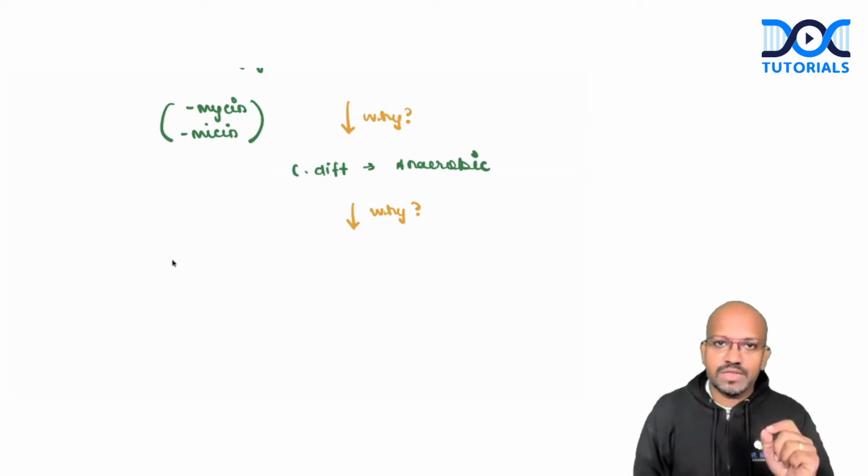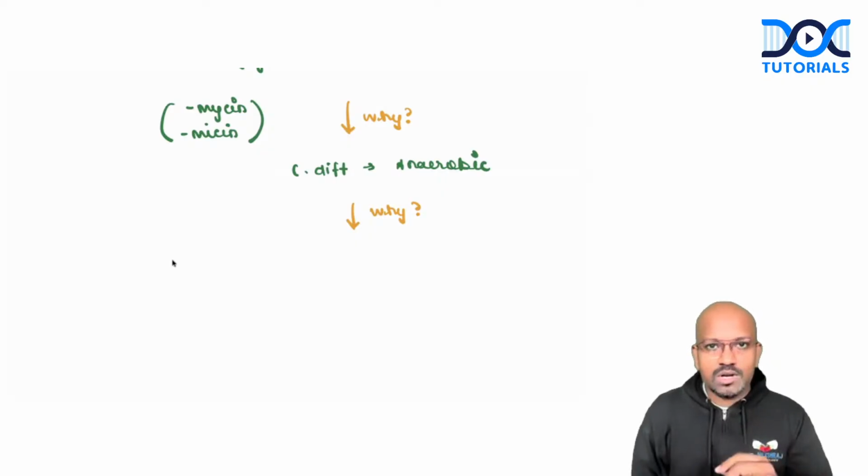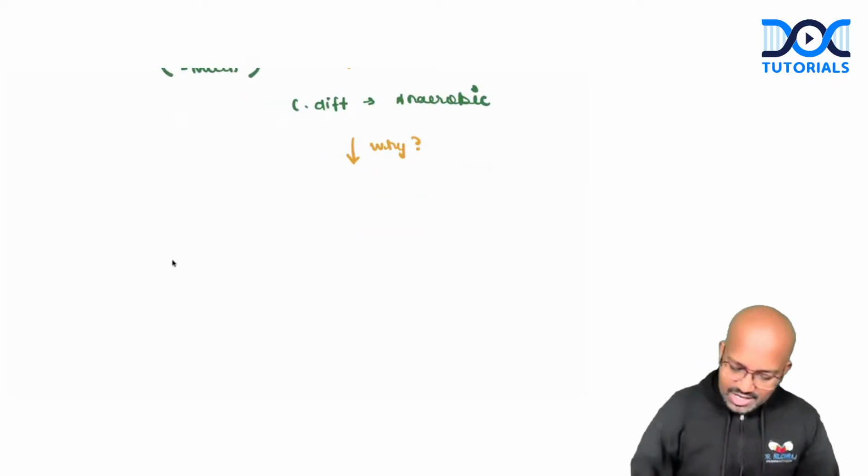So initially we came up with the single bacteria, which is Clostridium difficile. Now we're talking about the nature of the bacteria, which is anaerobic bacteria. Aminoglycosides will not be effective against anaerobic bacteria. Why is that? To know about that, we have to know what exactly is the mechanism of action of aminoglycoside agents. Let's start with that.